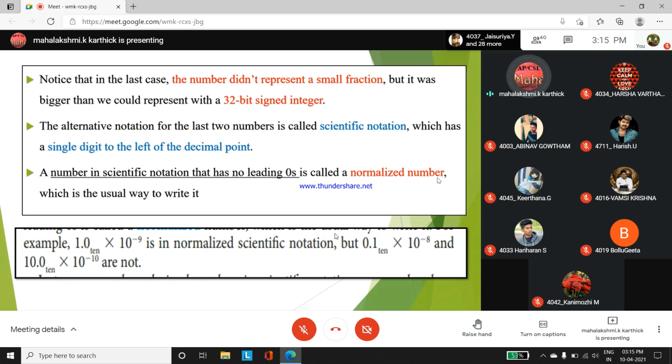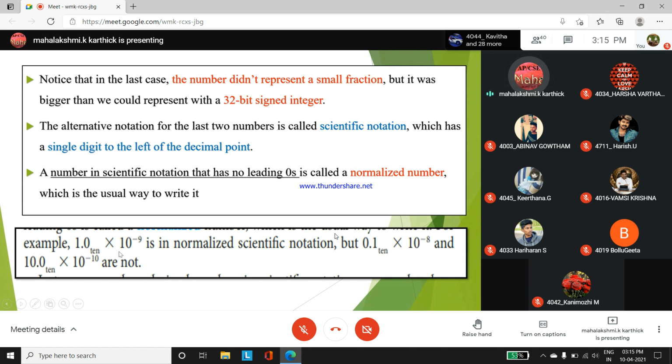So what are the terminology you have to keep in mind under floating point representation அப்படின்னு பார்த்தா, scientific notation examples. Then what is a normalized number? When we say a fractional number is a normalized number. Okay. When there is no leading zero, then it is called a normalized number. Example.